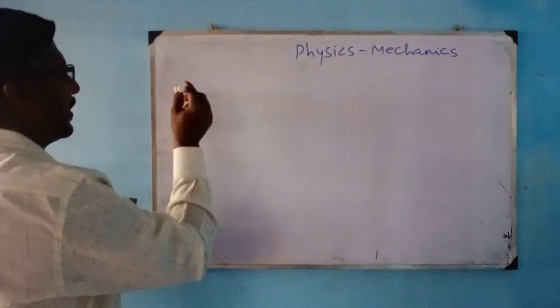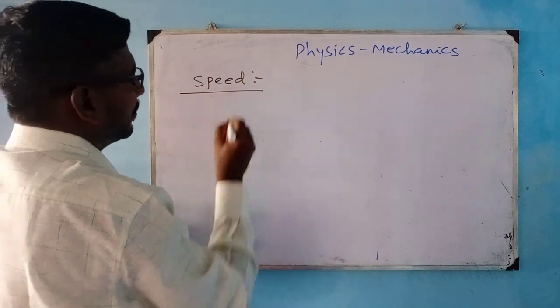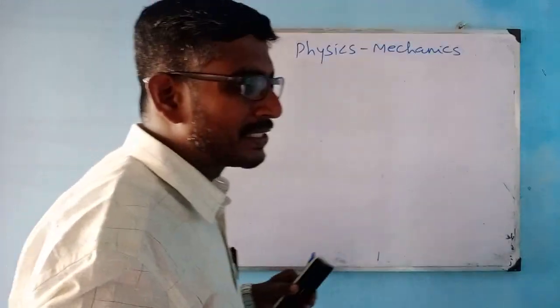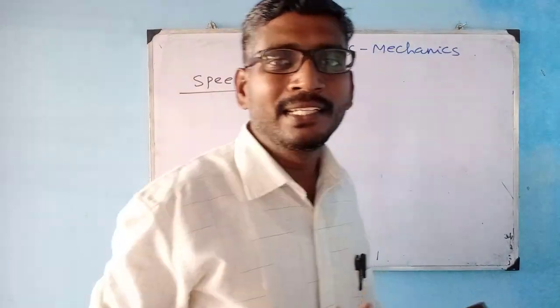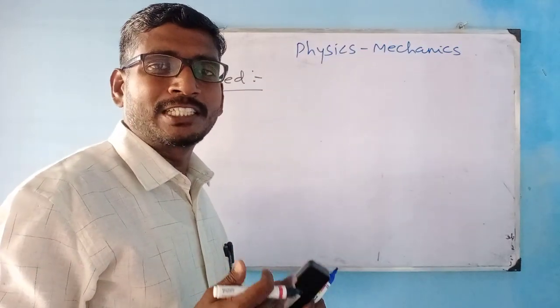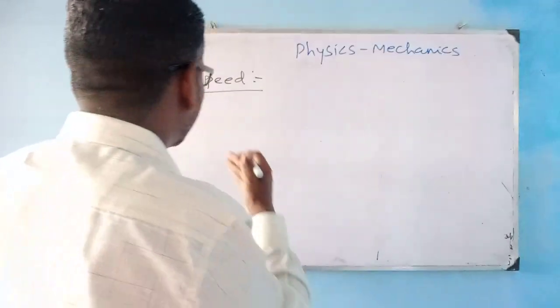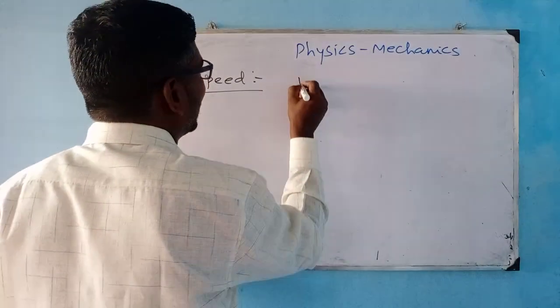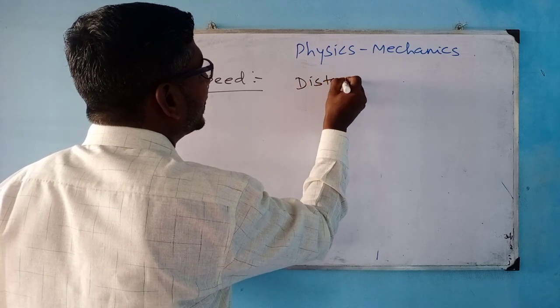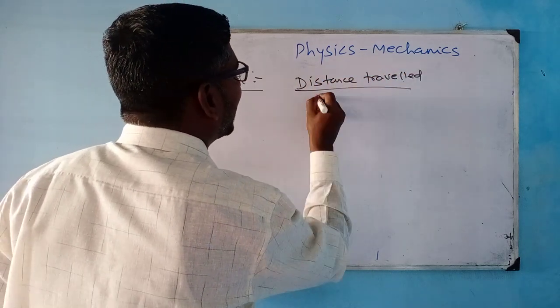Then speed. How can I define speed? Simply everybody will say speed is distance traveled divided by time taken. It is the rate of change of position with respect to time in any direction. You call it speed. That speed is nothing but distance traveled by time taken.